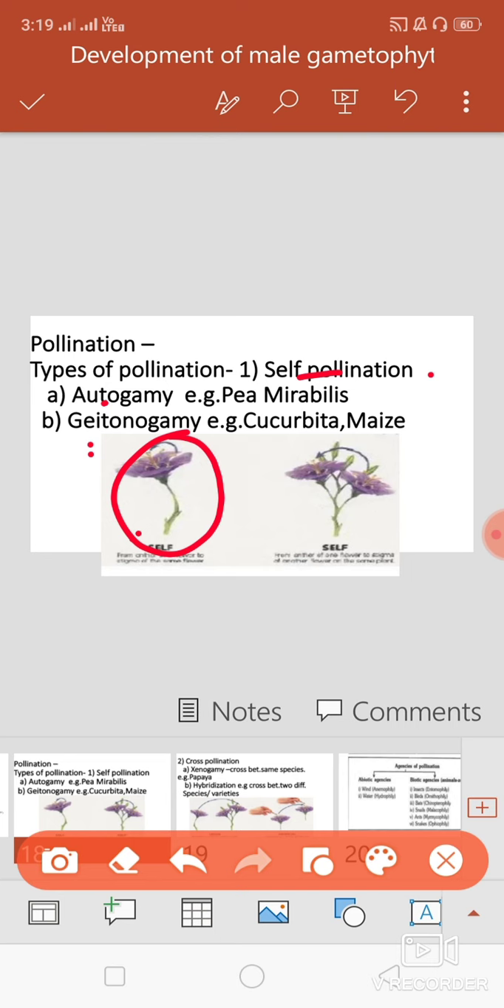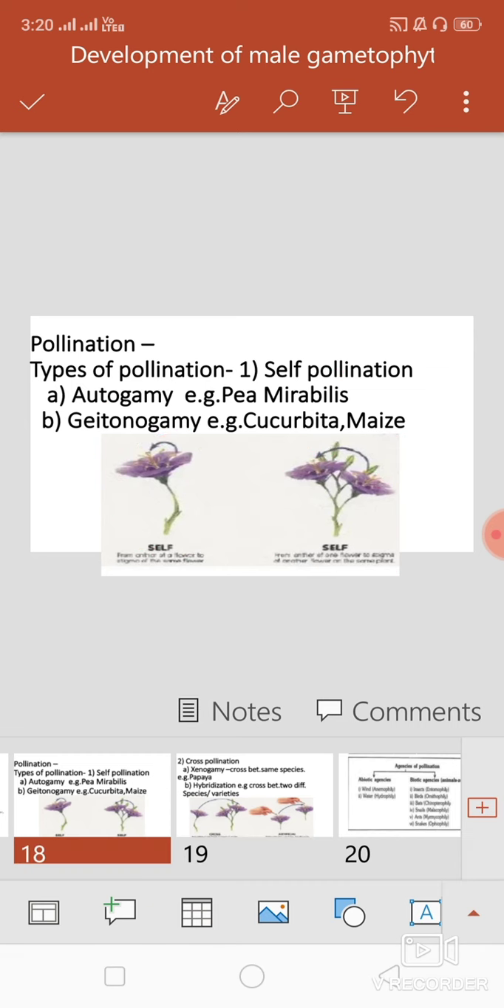Second, geitonogamy. What is geitonogamy? Transfer of pollen grains from anther to stigma of another flower of the same plant body is called geitonogamy. Here only one plant is involved in this pollination process. In autogamy, a single flower; in geitonogamy, two flowers but the plant body is the same. So these are the two types of self pollination.